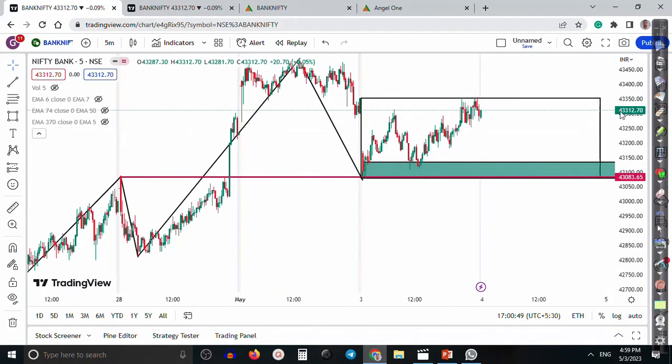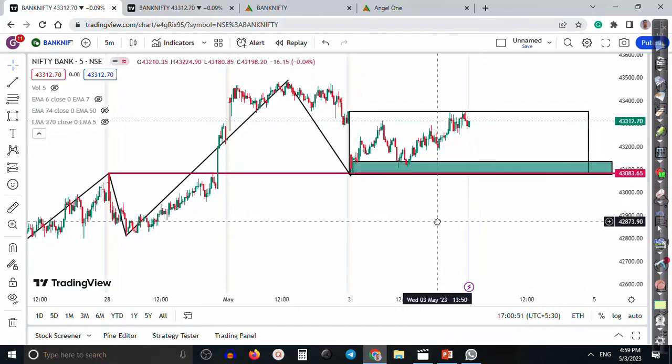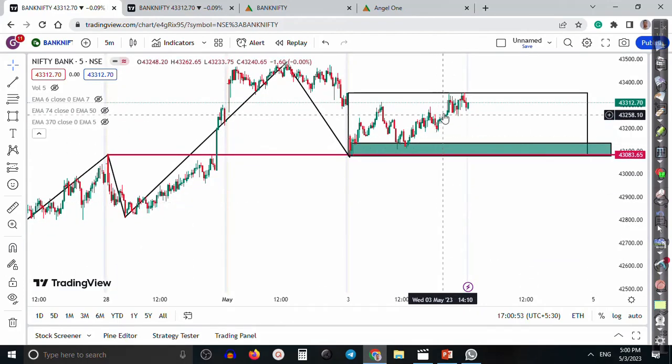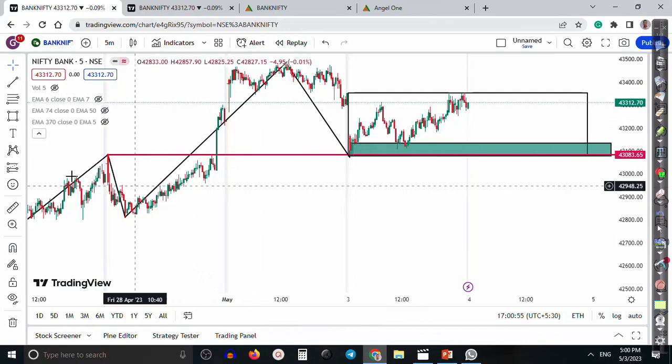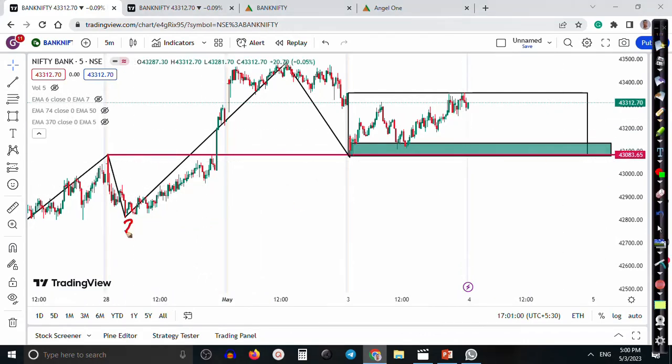But here I can see a very interesting pattern forming, but price is still in between this area. Which area? This is called the buyer territory, from here to here. So the entire area is called the buyer territory.